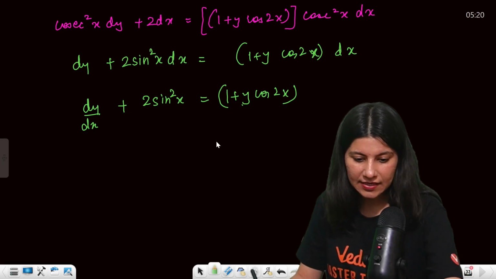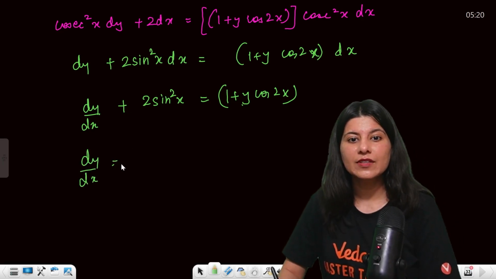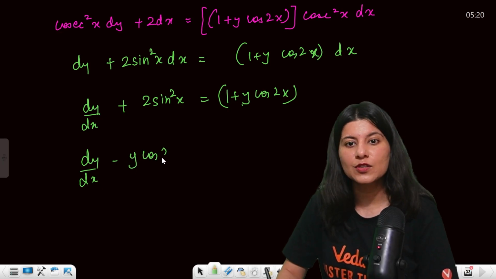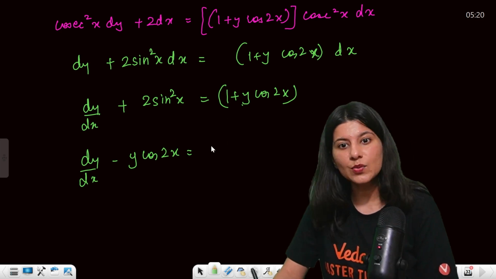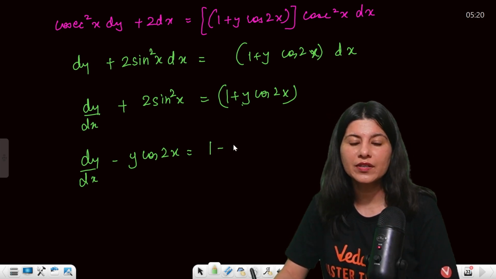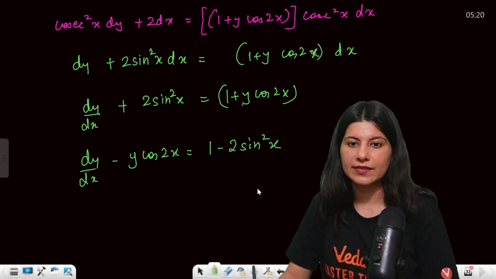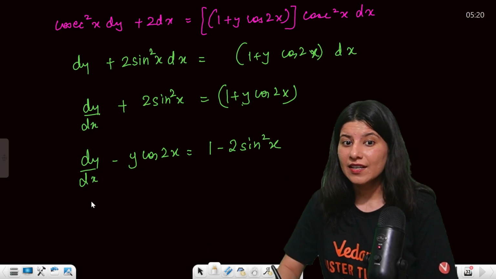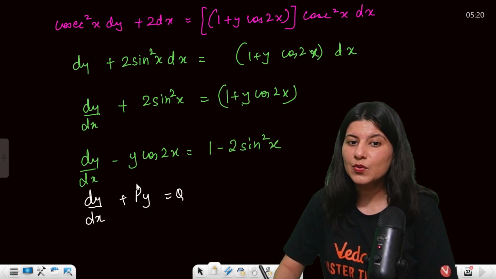Is it like this? Okay. And now dy by dx minus y cos 2x. Yes, this can be done like this. Minus y cos 2x, and 2 sin square x will go over here. So minus 1 minus 2 sin square x. Correct? Okay. Now this is dy by dx plus py equals to q, where p and q